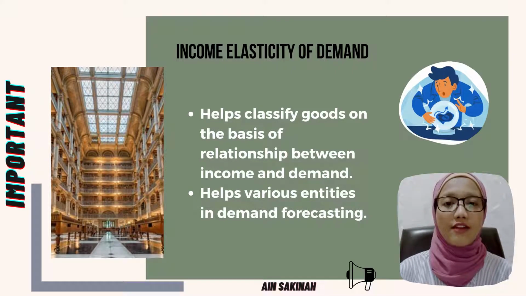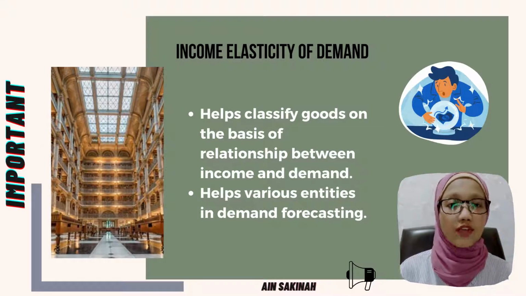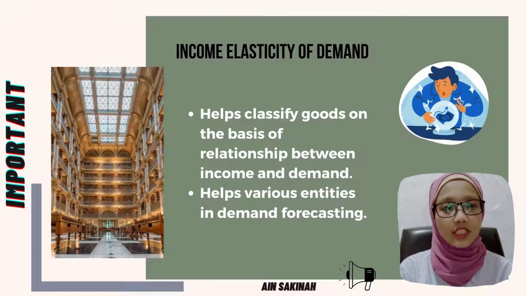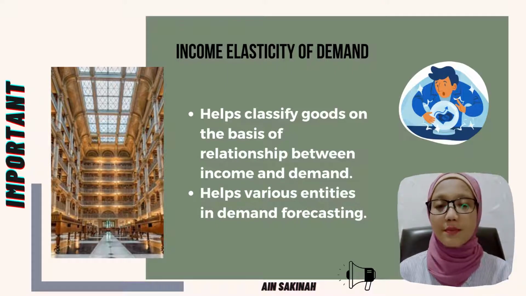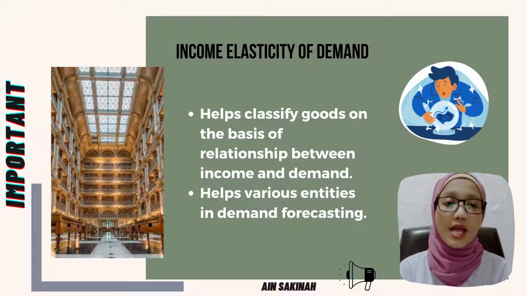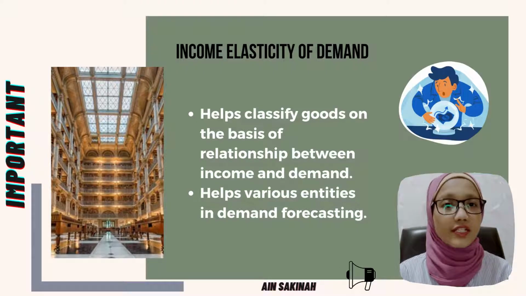Second, it helps various entities in demand forecasting, which is deciding what goods to produce and how the change in income level in the economy will affect the demand for various goods, so that suppliers can prepare to face any change. For example, during the COVID-19 pandemic, many people lost their jobs, so the suppliers of cars decreased the output of expensive cars and increased the output of economy cars because people tend to spend less during this pandemic.